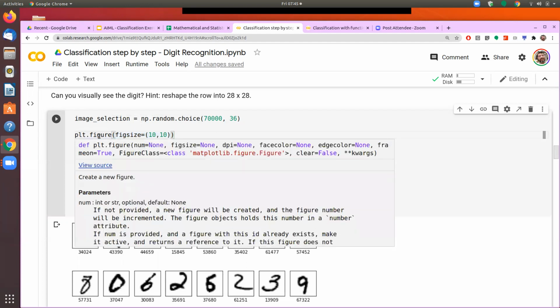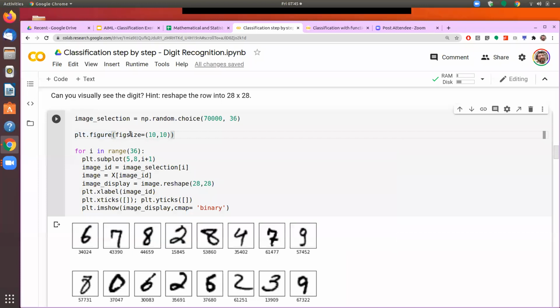So I'm calling the figure function from the matplotlib library, and then I am defining the figure size, which is 10 by 10. So here you see this square, that is what is defined as 10 by 10.